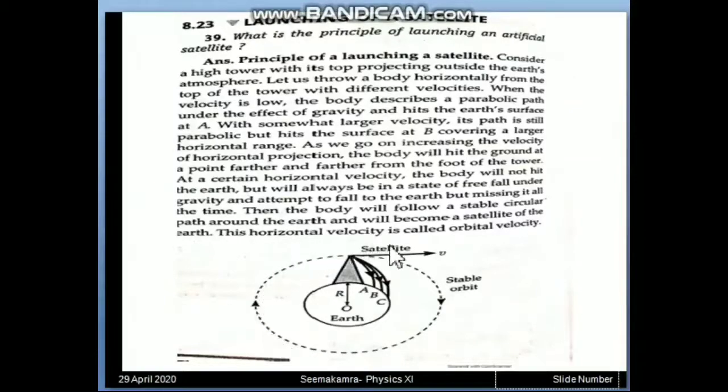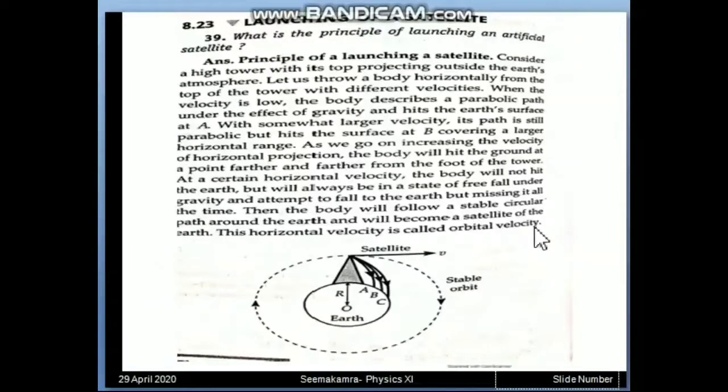So finally the satellite will make a circular orbit. This way this stable orbit is performed when we try a horizontal velocity which will just allow it to make a circle. This horizontal velocity is called orbital velocity.